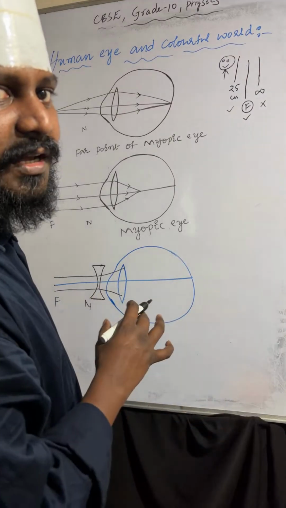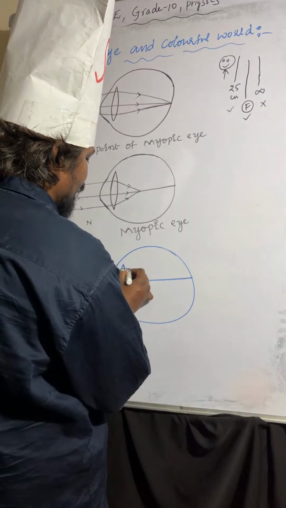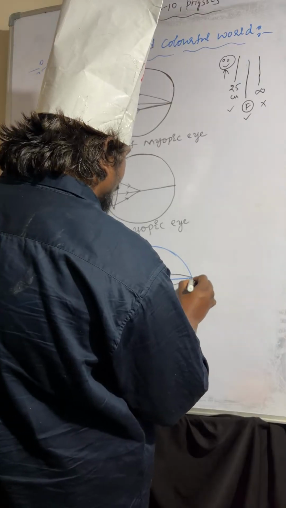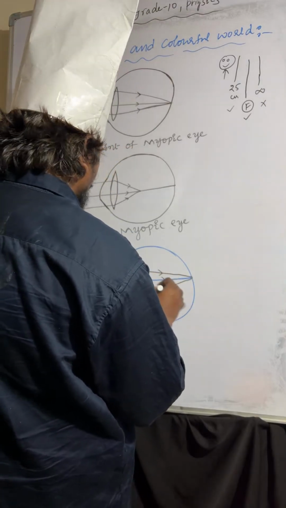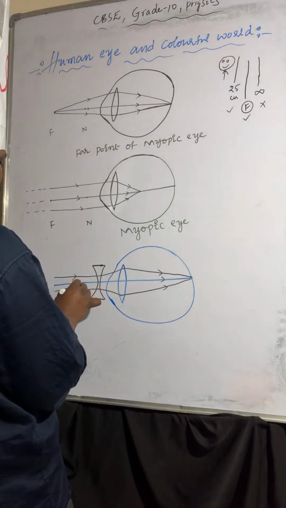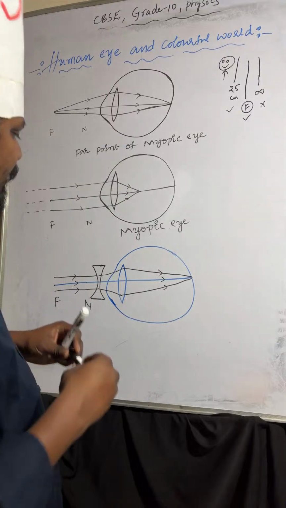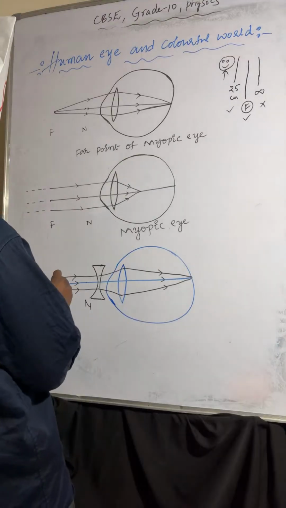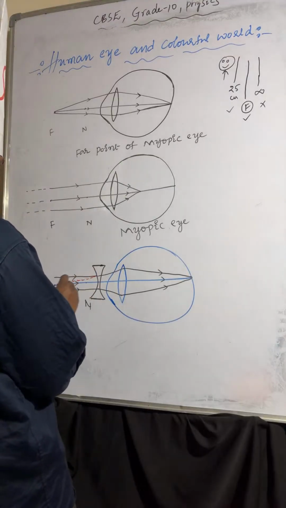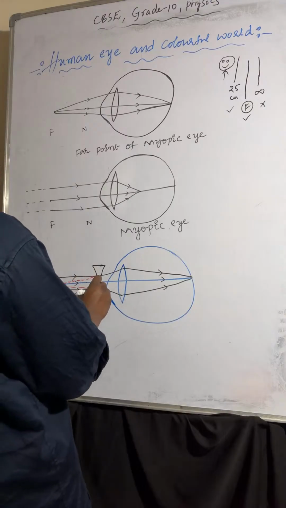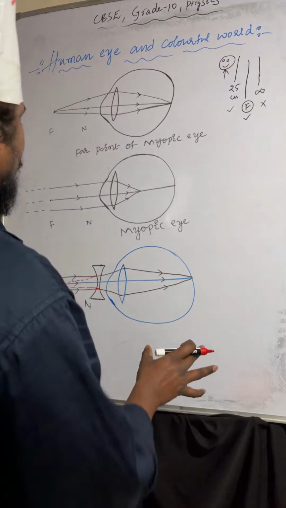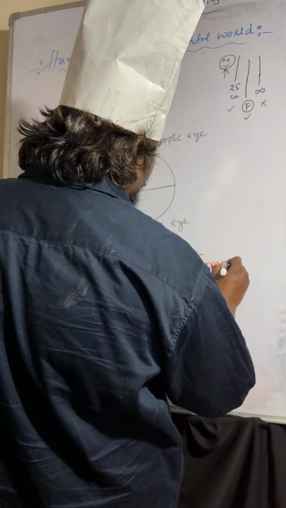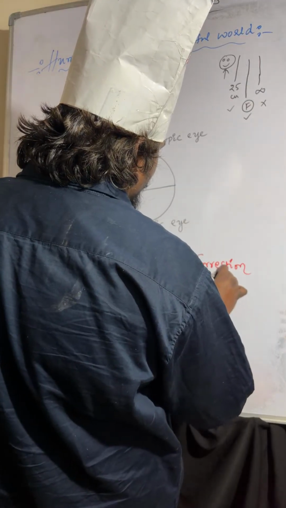So after refraction, those light rays will meet here. Like this. If you extend the light rays, the dotted lines will meet at F. So here you can see those light rays will meet here and here also. So what is this one? Correction of myopia.